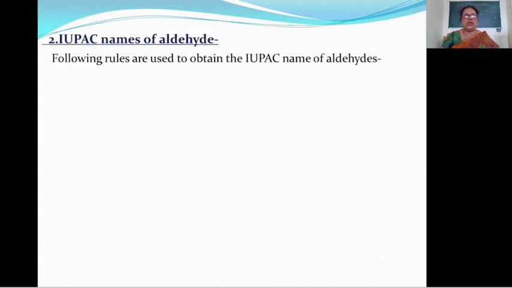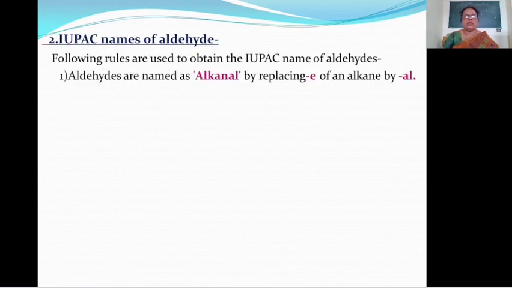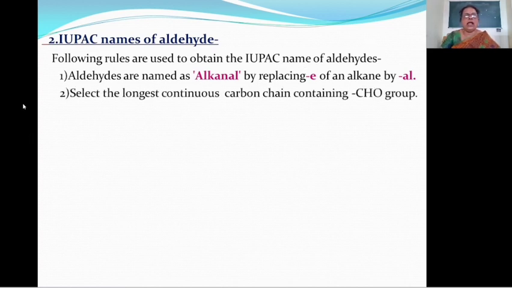Then in case of IUPAC name, the following rules are used to obtain the IUPAC name of aldehyde. First rule is the aldehydes are named as alkanal by replacing e of an alkane by al. Select the longest continuous carbon chain containing the CHO group.